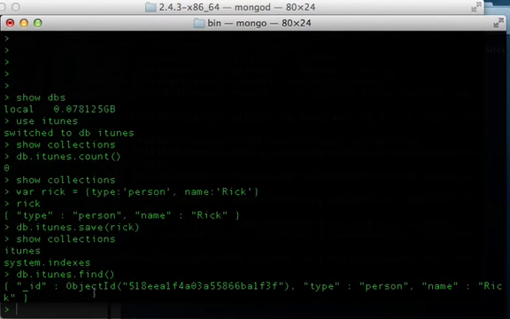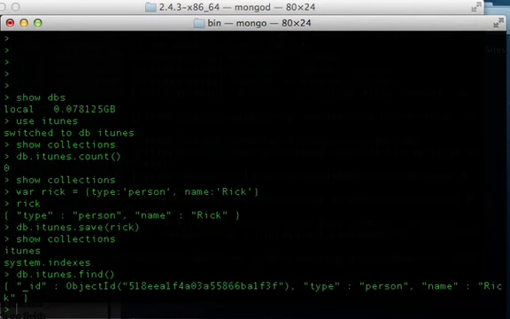This is because we didn't set the underscore ID, and every object has to have an underscore ID in MongoDB. This is your primary key. So for this object, the primary key was auto-generated because we didn't explicitly give it one, which is fine. So this ID as a primary key is required to be unique.